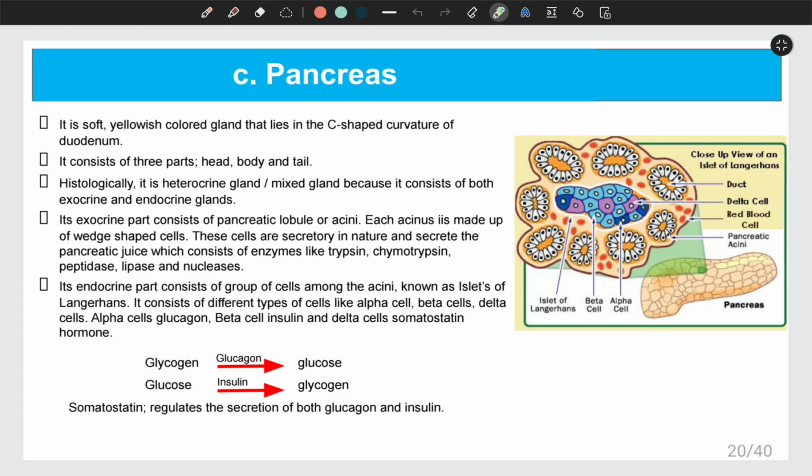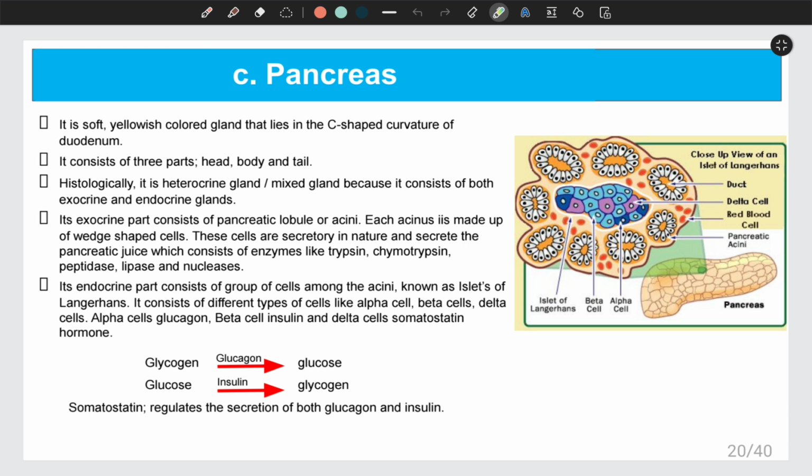So glucagon, produced by alpha cells, plays the role of converting glycogen, which is stored in the liver and muscles, into glucose whenever necessary in our body. This hormone is produced whenever we are fasting. In fasting, our blood has a low glucose level, so this hormone gets activated and converts the glycogen stored in the liver and muscles into glucose, and helps to balance the glucose level in the blood.